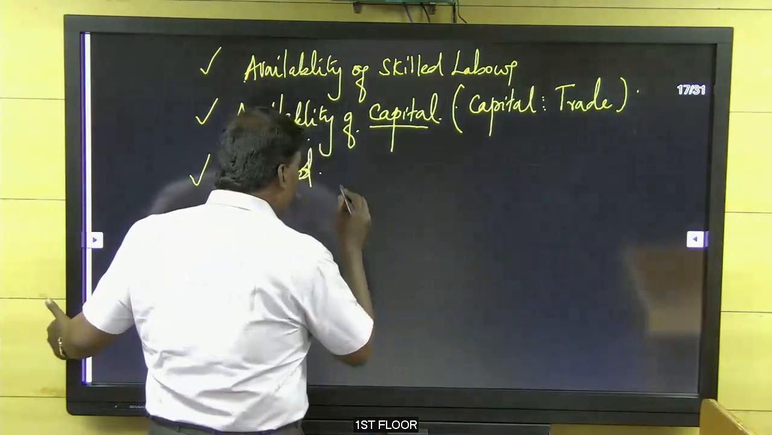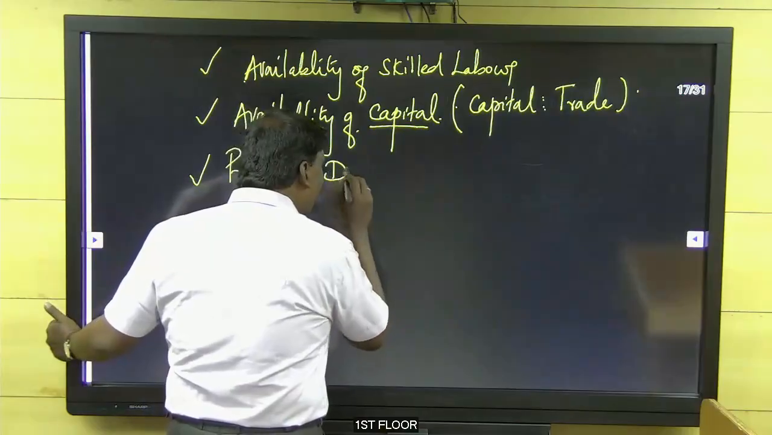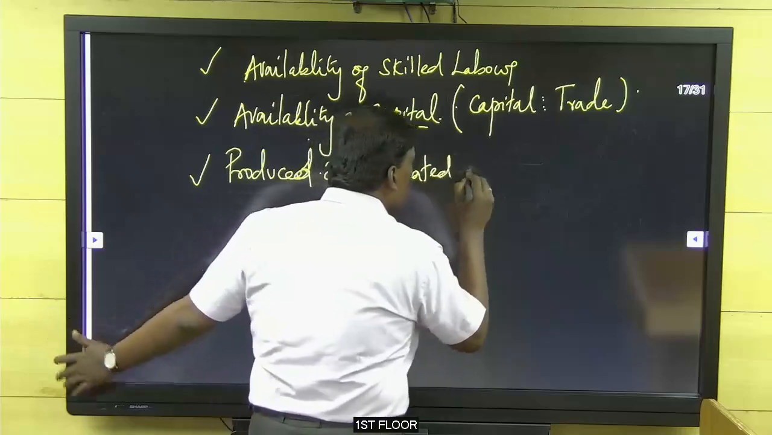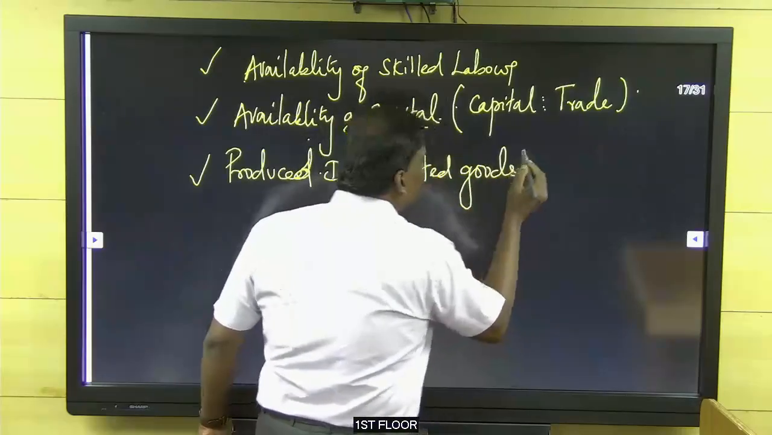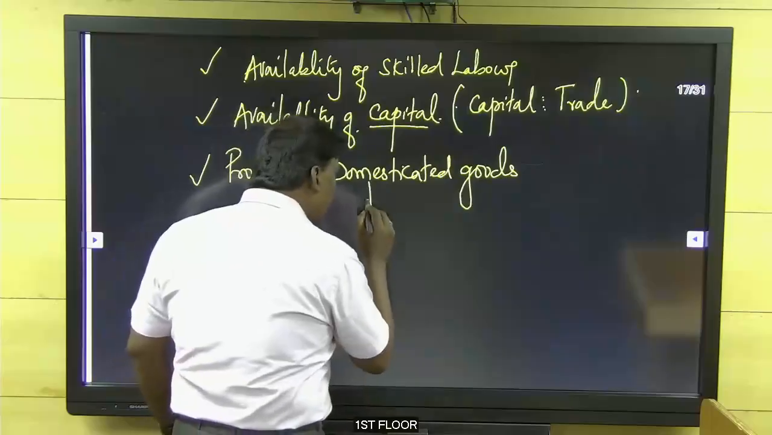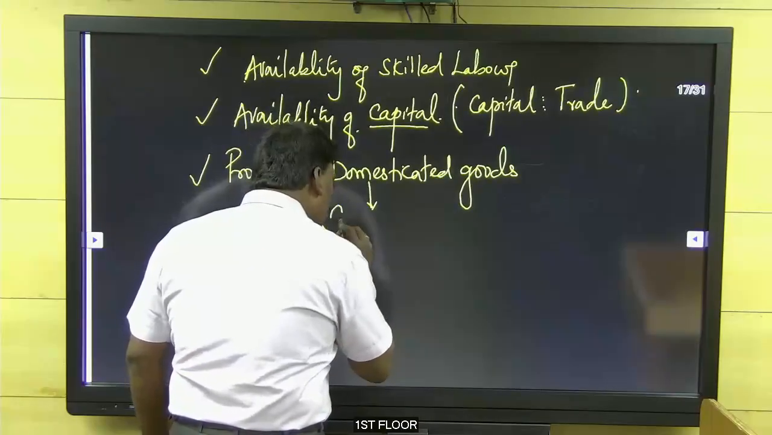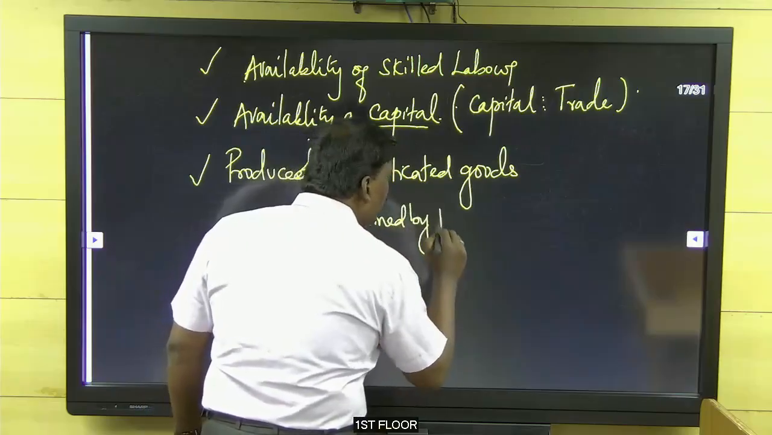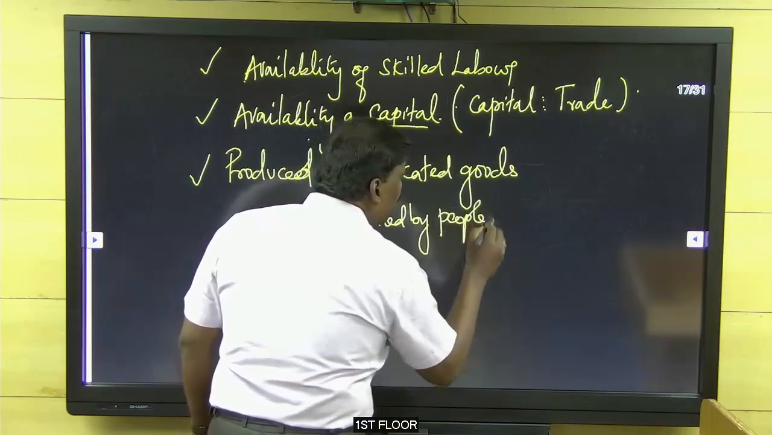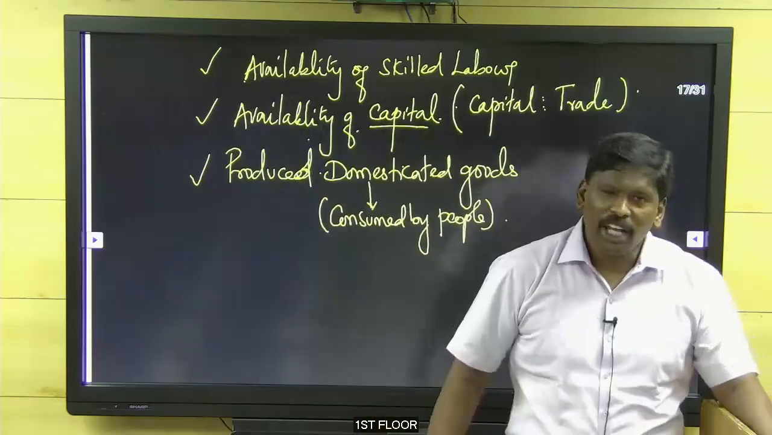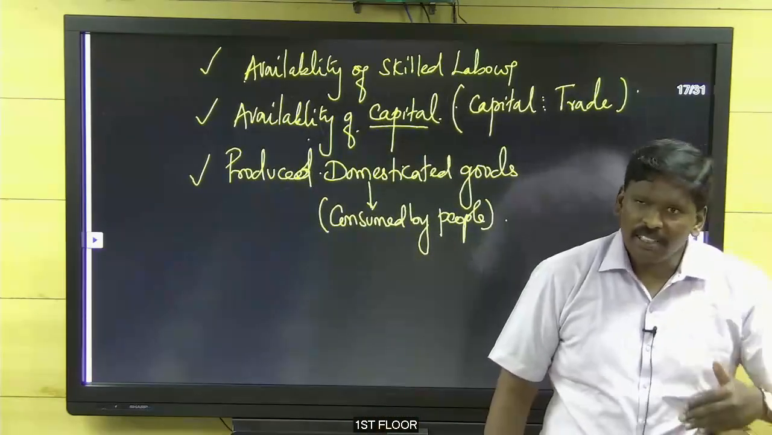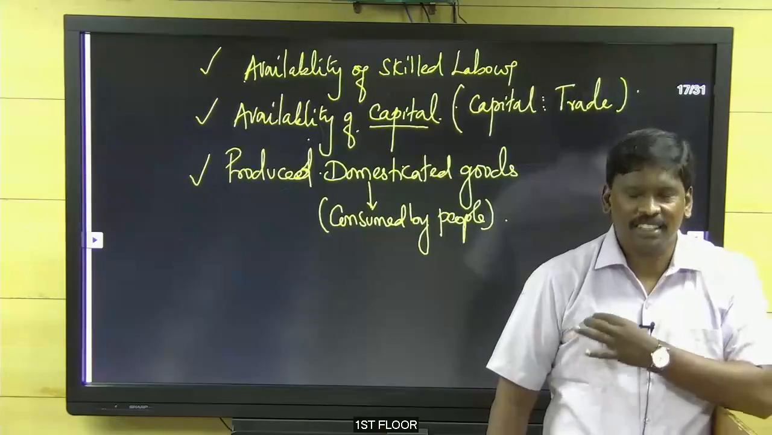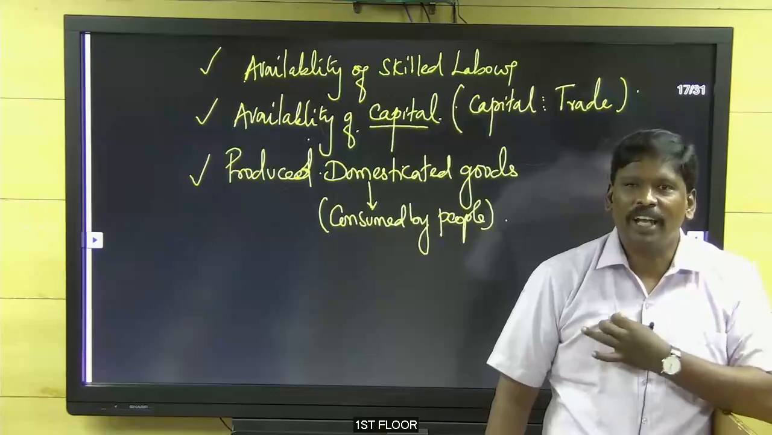Produced goods, domesticated goods. What is meant by domesticated goods? Domesticated means consumed by people. The mass, what would they consume? Anyone, whether a rich man or a poor man, what does he need? He needs cloth, shirt. So that's why textile.